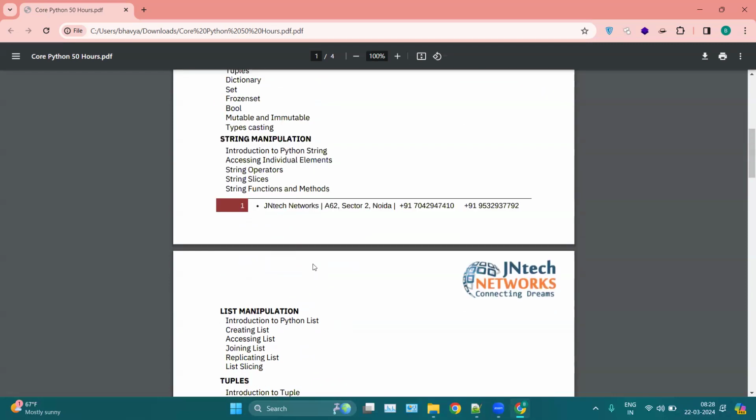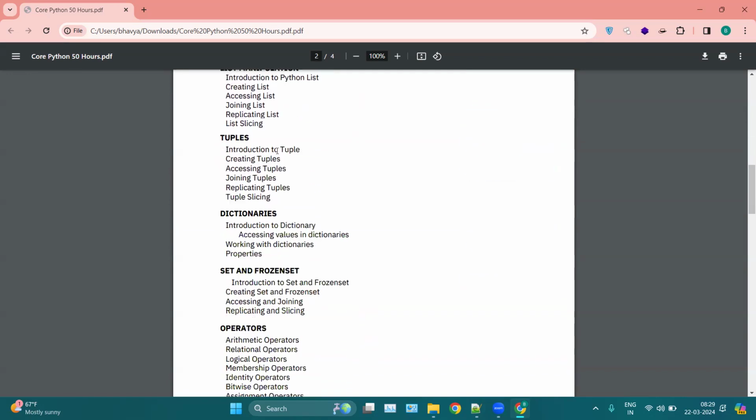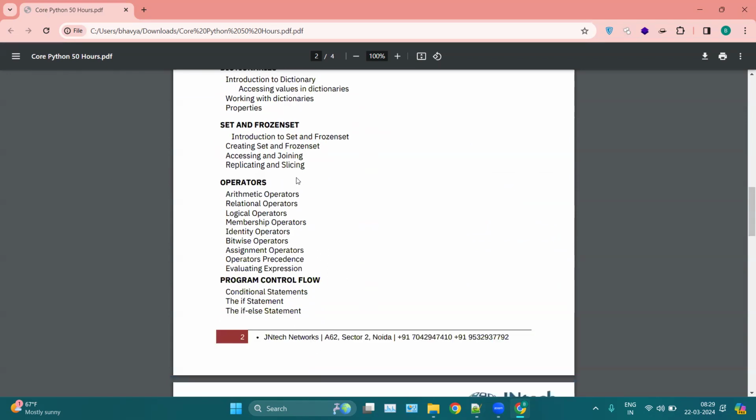With each and every data type, we will discuss the functions and methods associated with it. We will cover the most important functions and methods in detail, in tuples also, in dictionaries, in set and frozen set.